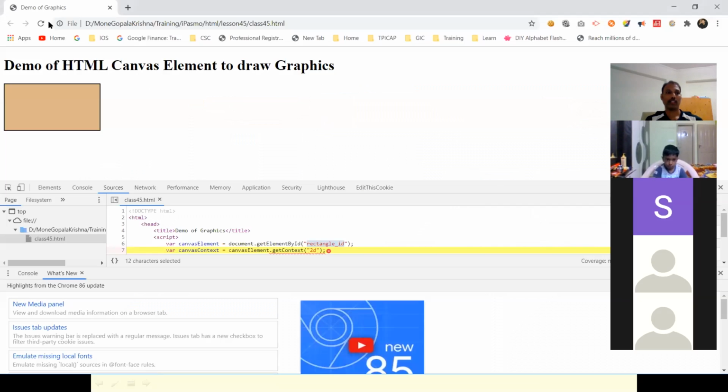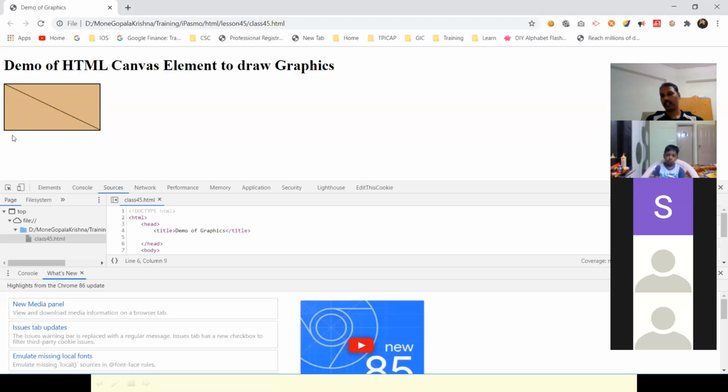Okay, let's see. Refresh this. Then you can see here. So we started with 0, 0 here. And then this one is 200, 0, 200, and then 100. And then this one is 100. Sorry, 0, 100, 0, 100. Correct. So now you can draw pictures like this. You are drawing using the JavaScript code.